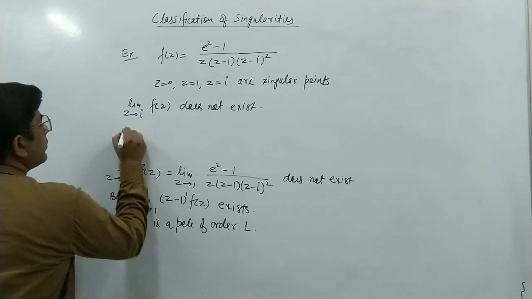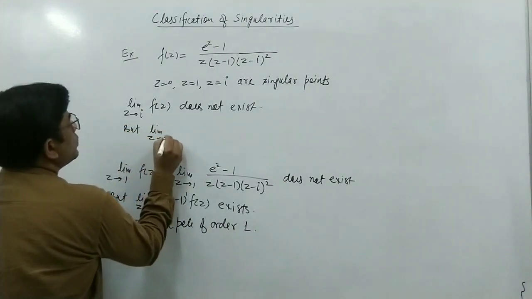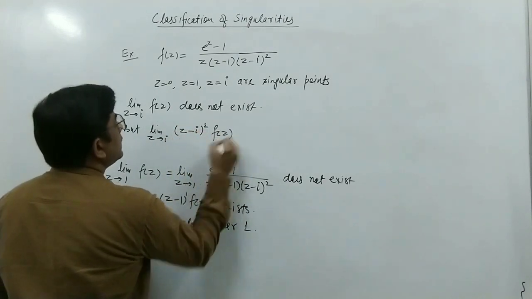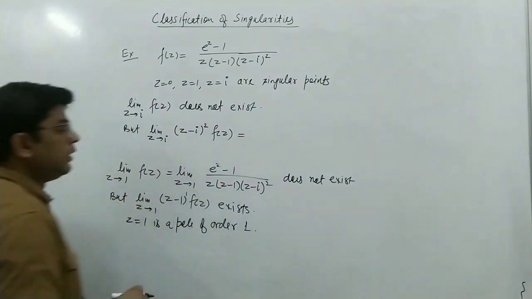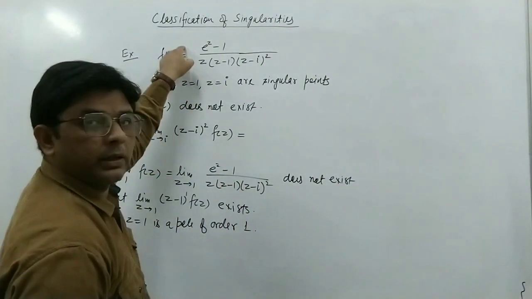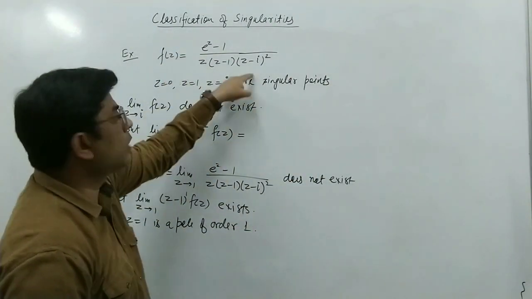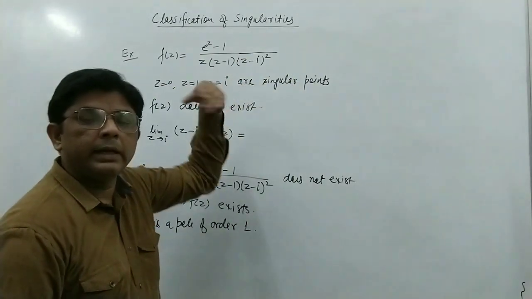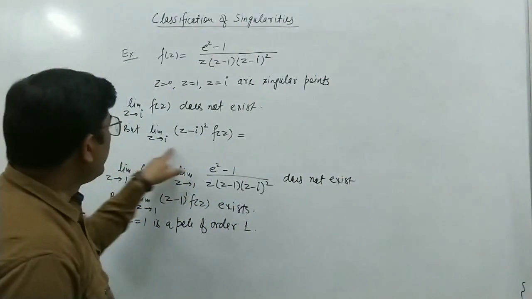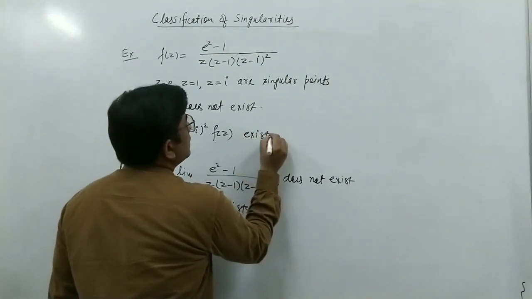But again, if we find the limit z tends to i of (z minus i) squared times f(z), if you multiply first by (z minus i) squared and then take the limit, the (z minus i) squared term will be cancelled, and in the remaining we can put z equal to i. So this limit is finite, that is, it exists.